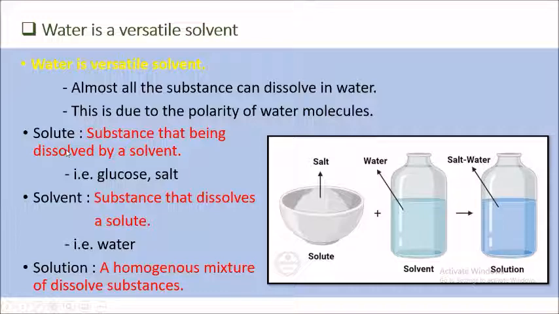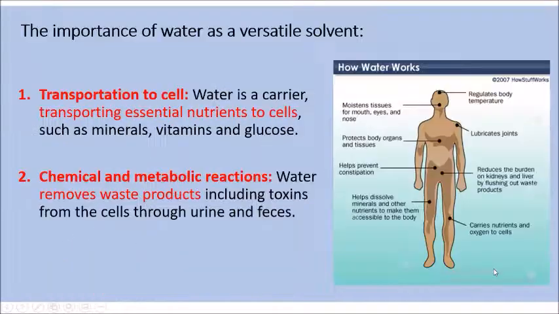The first one is solute. What is a solute? Such as the salt here. A solute is a substance that will be dissolved into the solvent. Meanwhile, what is a solvent? A solvent is the substance that can dissolve the solute, and the mixture of the solute and the solvent, we call it a solution.